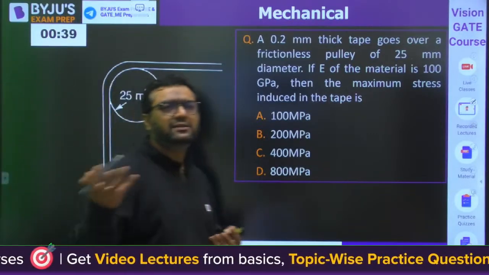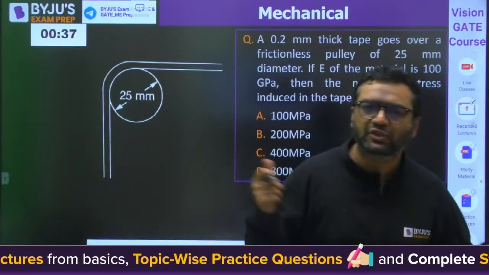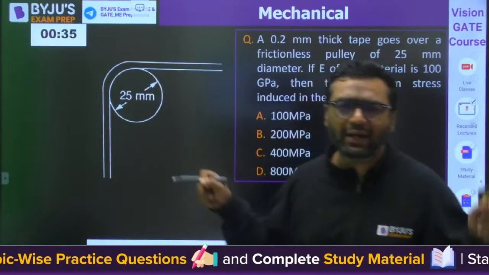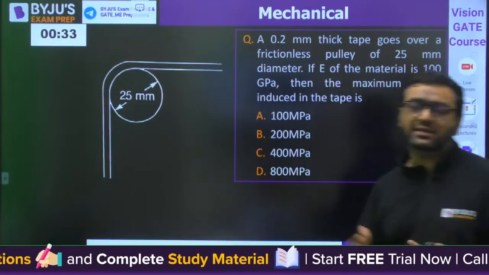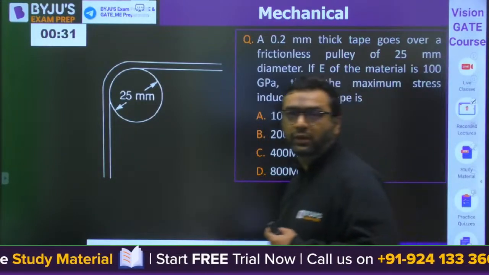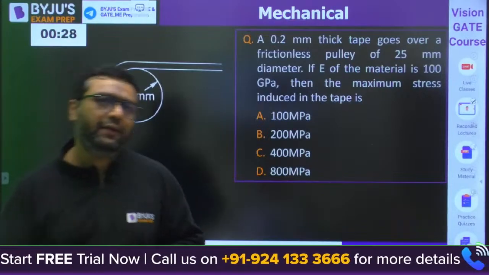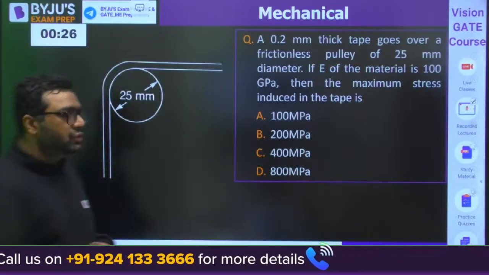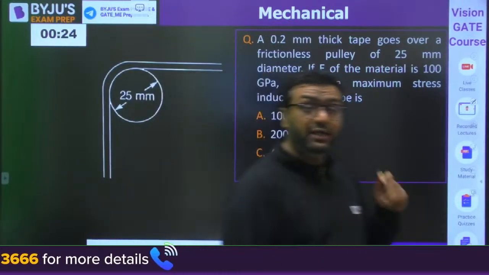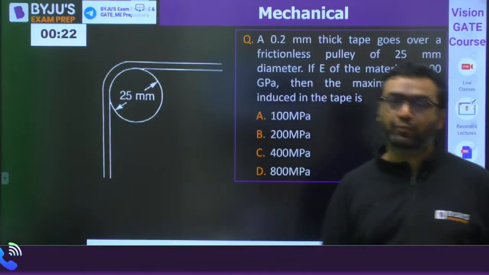Based on that, we are taking some questions from PSU exams, some from DRDO, ISRO, because they ask similar questions. Some questions are of GATE also. Some questions are taken from standard books also. Some are made by options also.